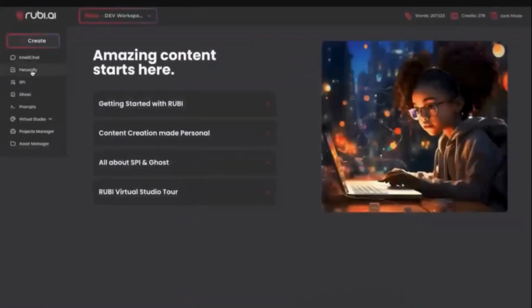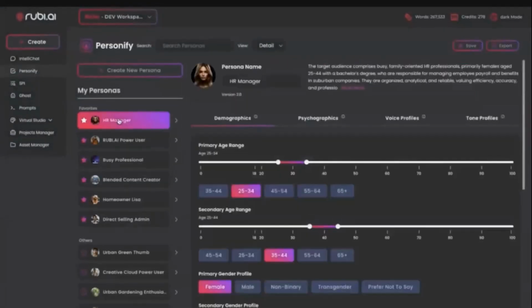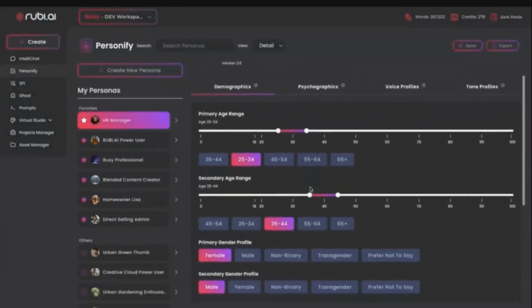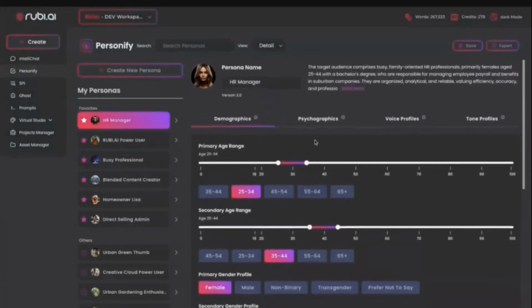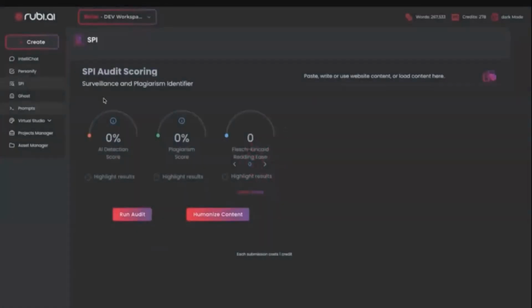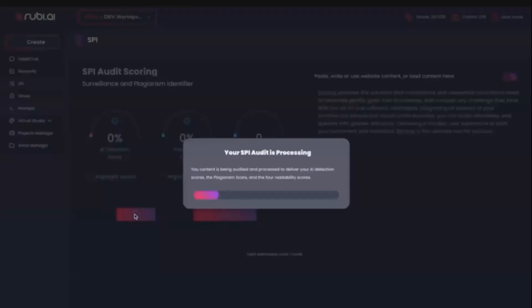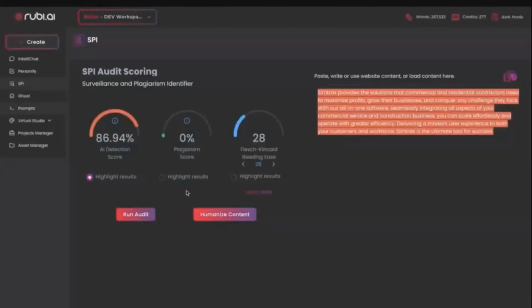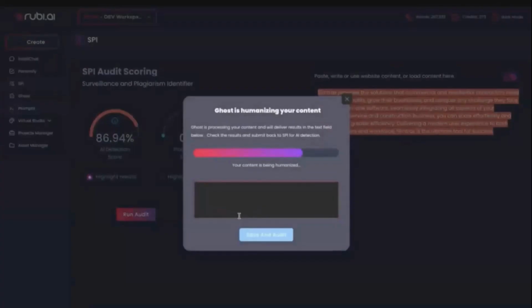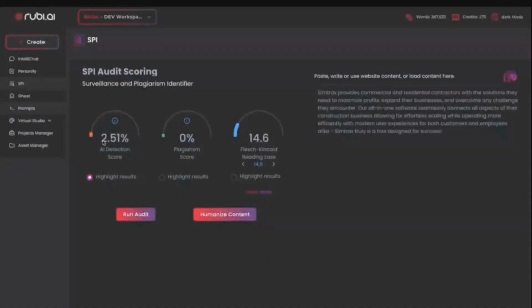Next, there's Personify for creating detailed personas and target audiences. This assures your time creating content is worthwhile, creating engagement and conversions. Worried about originality? Well, Spy detects plagiarism and AI-generated content. Now, you may also wish for your content to avoid AI detection, and that is where Ghost can humanize your content, hiding it from those AI detection softwares.